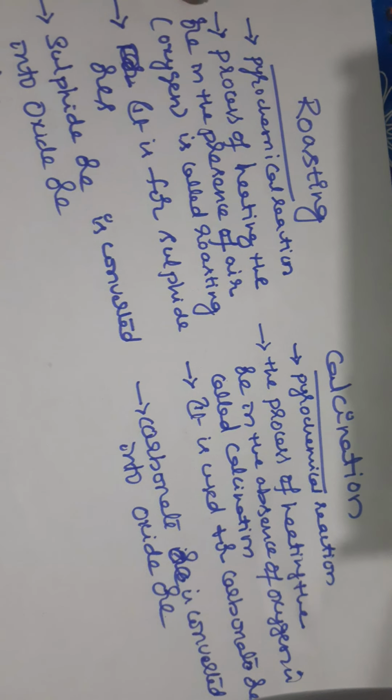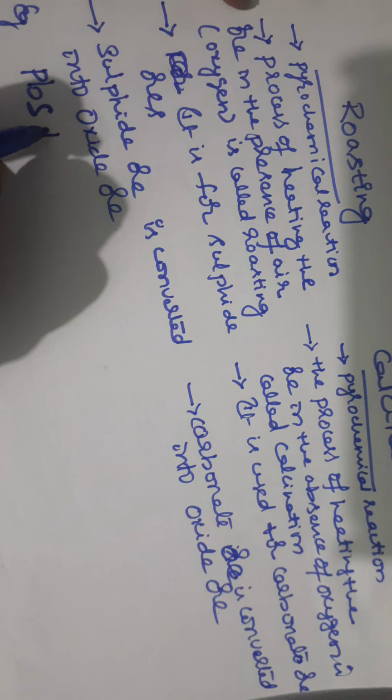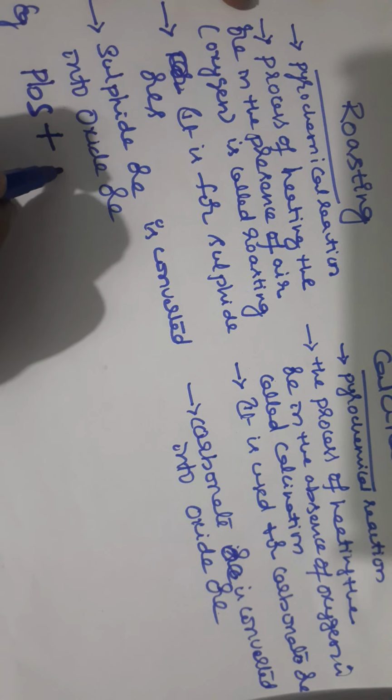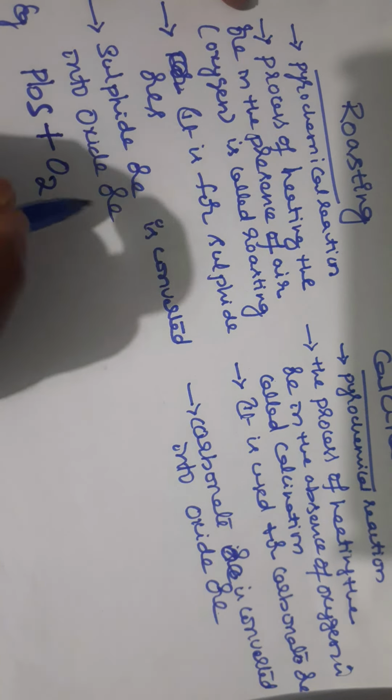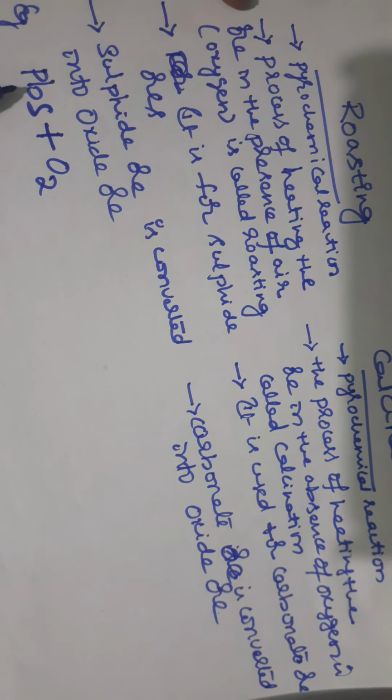We are taking an example of a sulfide ore, PbS, lead sulfide, galena. When it is subjected to the roasting process, which happens in the presence of oxygen, that is why plus O2 is written, students.